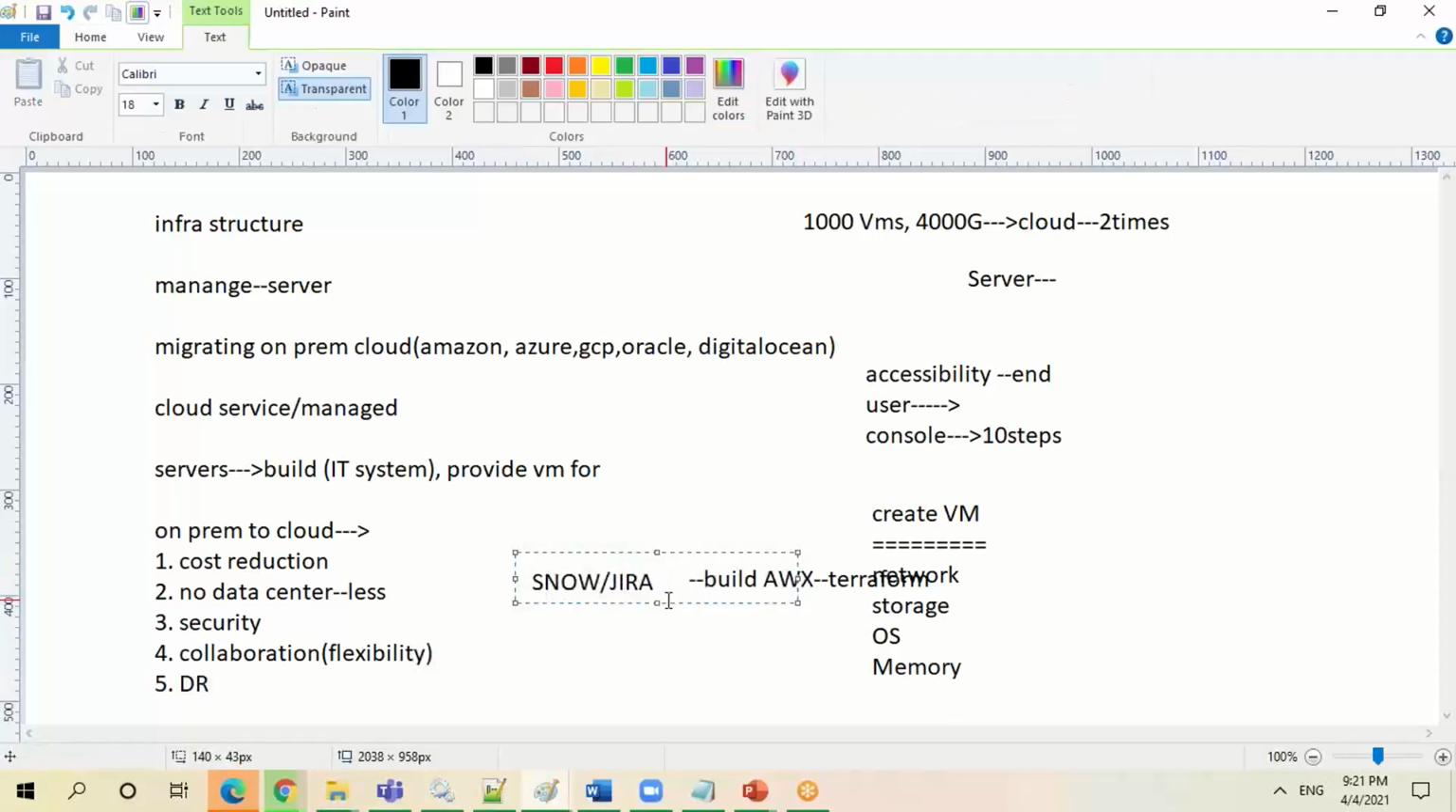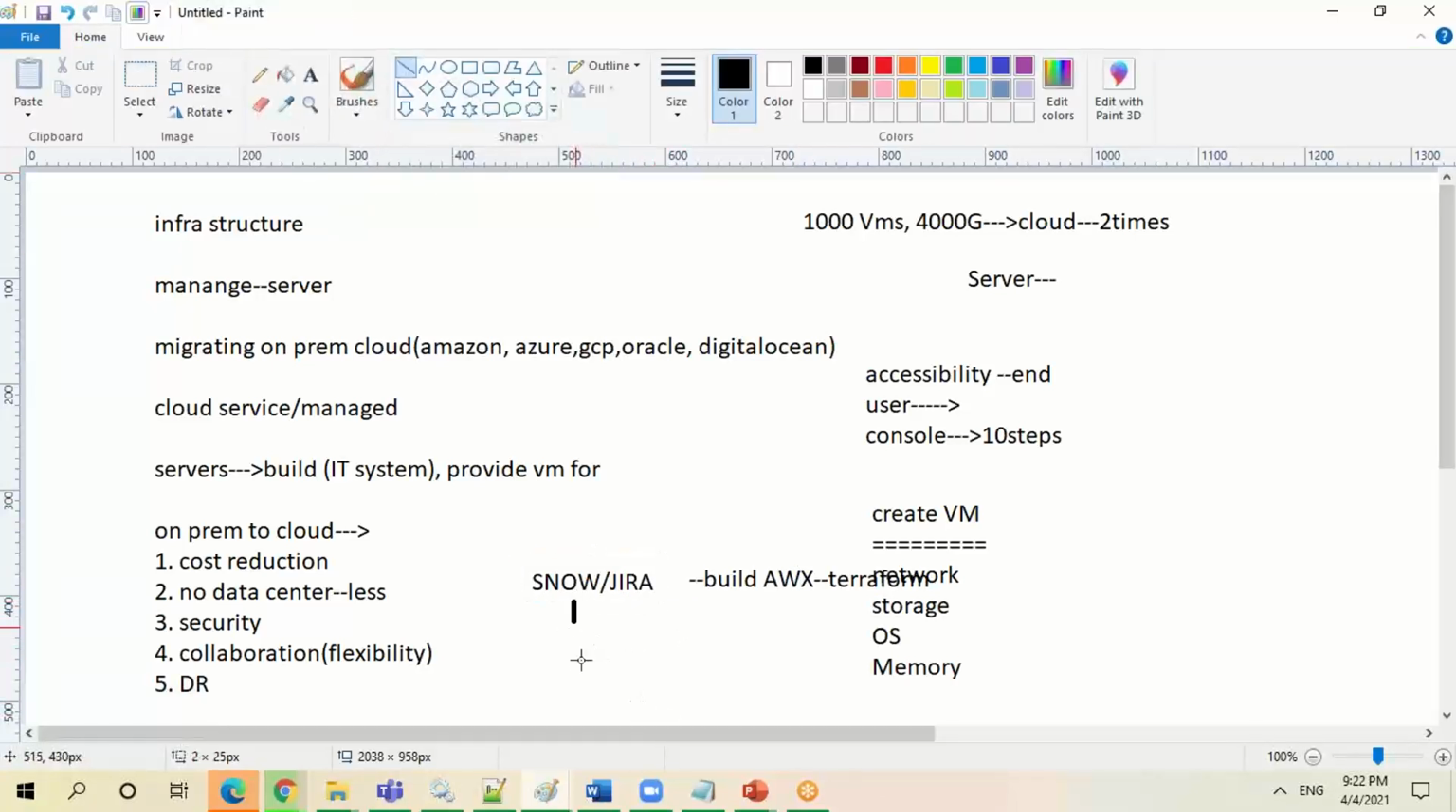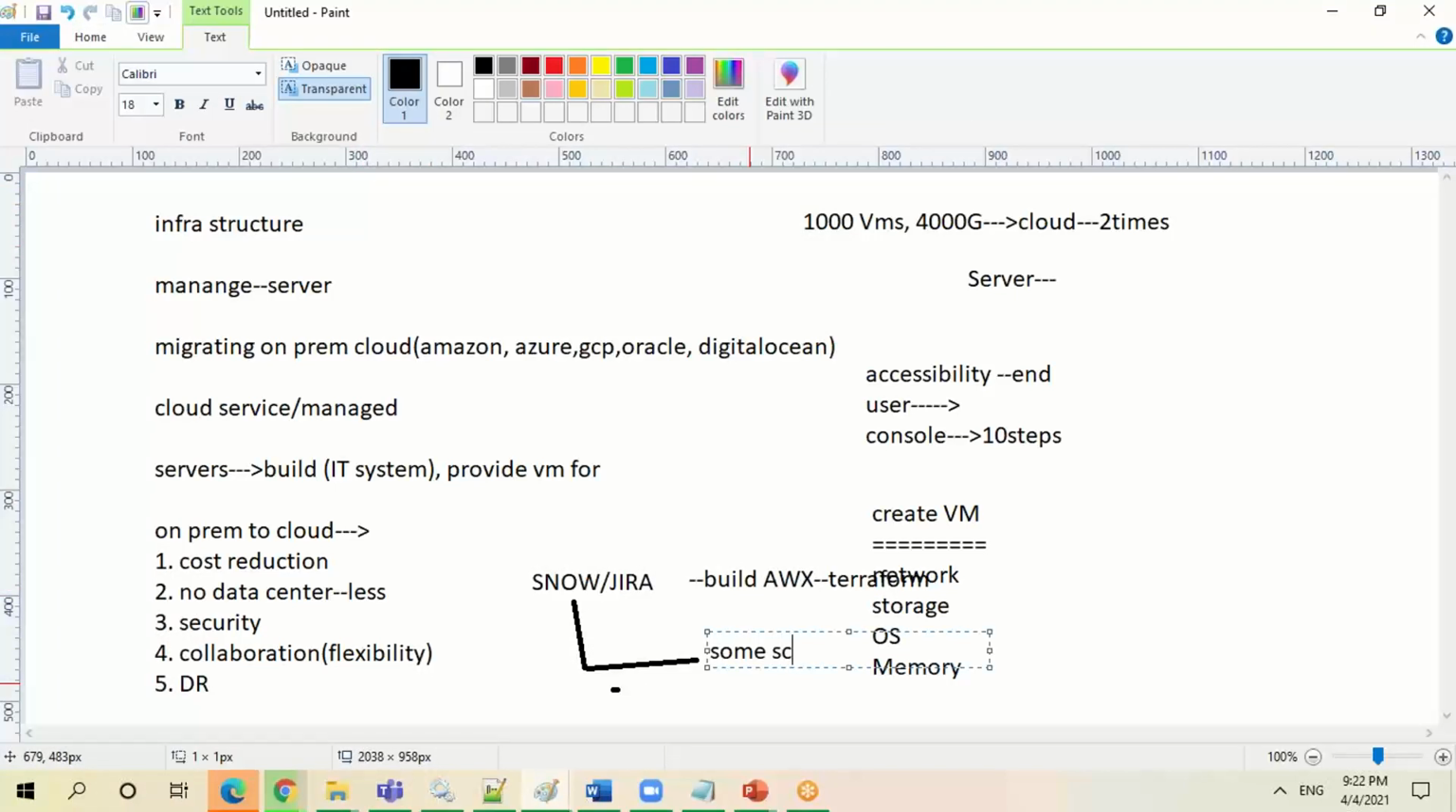So what they'll do, these parameters will be picked up by your ServiceNow ticket or Jira ticket, and those values will be passed through some automation. So this automation will be running internal some script. I'm talking about scripts. Why am I telling scripts?